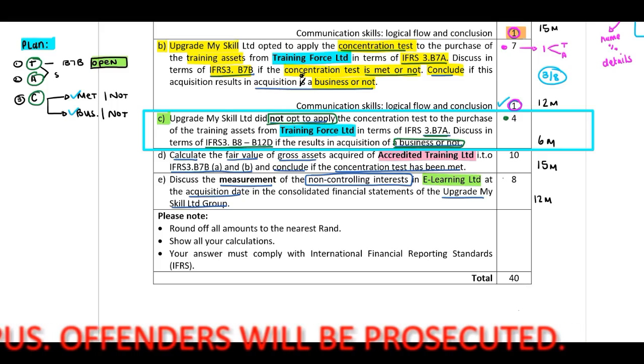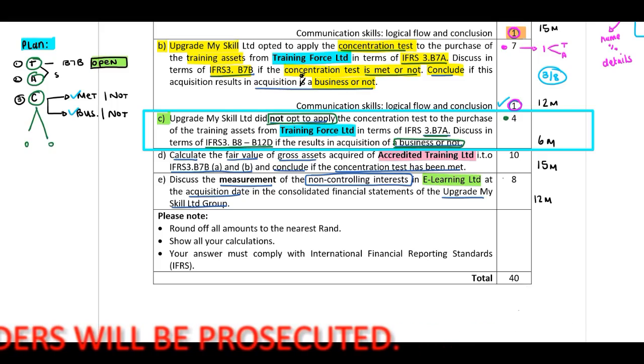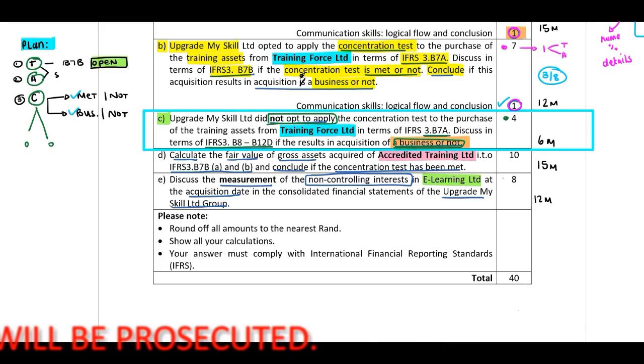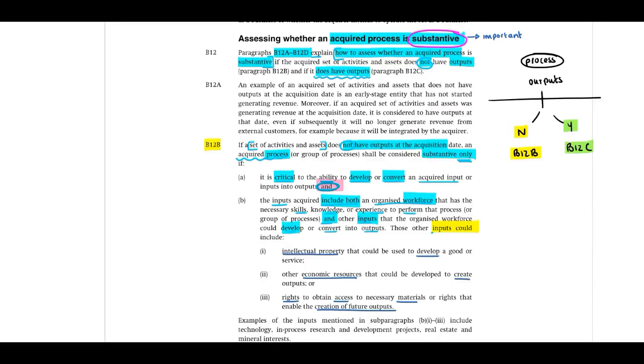Remember, conclude: is this a business or not a business? Because this is the question, right? Now, when we look at the given information again, guys, you will remember that they've indicated to us in the second paragraph: Today, Training Force has not yet signed any monthly subscription contracts, therefore, no revenue at acquisition date. And then in the last paragraph: before the acquisition date, Training Force discontinued providing training due to the owner falling ill.